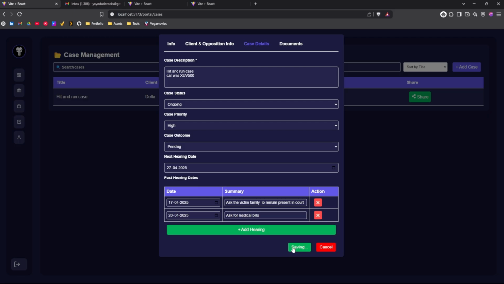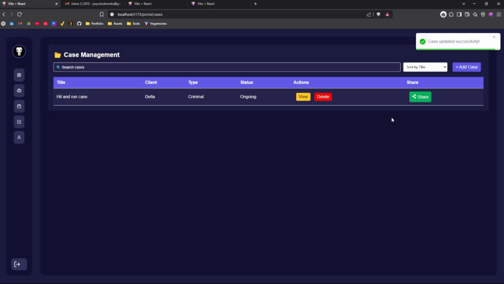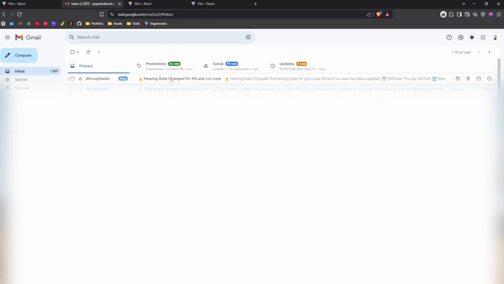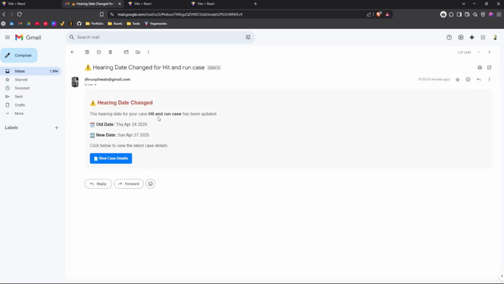Whenever we update the case, it will automatically send the mail to both the client and the lawyer. So as you can see, our case has been updated, and let's check. Yes, I got the status that it's ongoing, and I also get an update of the hit and run case. The new date has been set to 27.